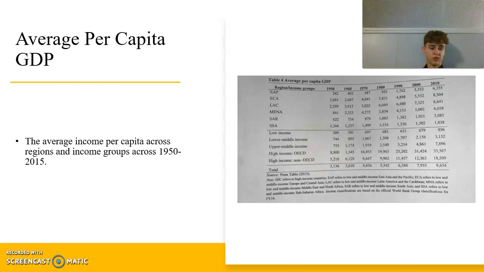And in Table 4, that will show the average income per capita across regions and income groups from 1950 to 2015. So we take a look at the East Asian and Pacific countries. You can see a much larger growth between 1950 and 2010 when we compare that to the sub-Saharan African group at the very bottom of Table 4 here. That could be attributed to the case that I discussed earlier in the presentation.